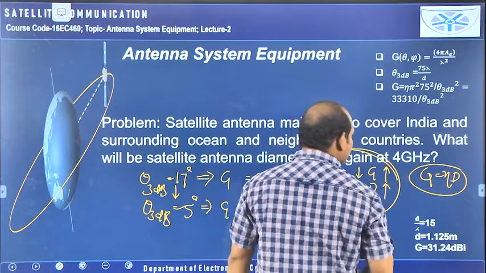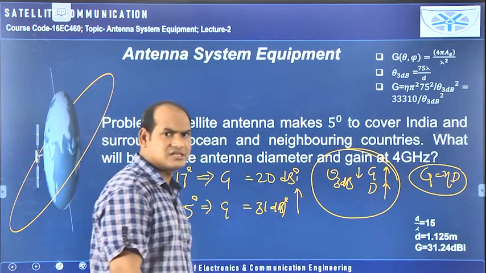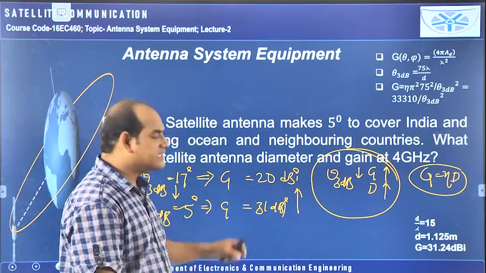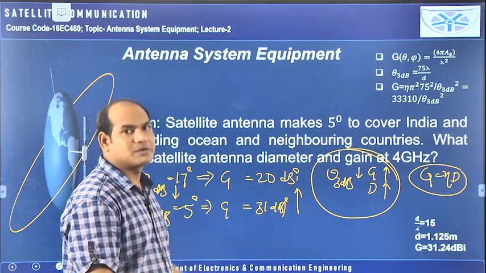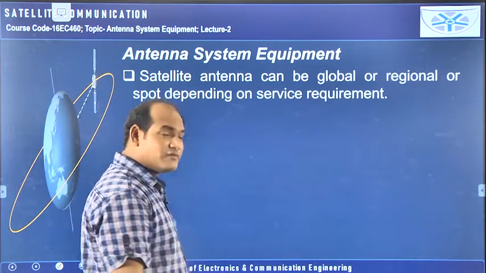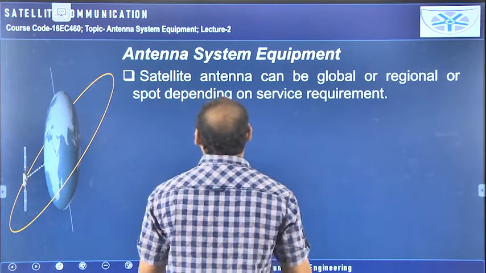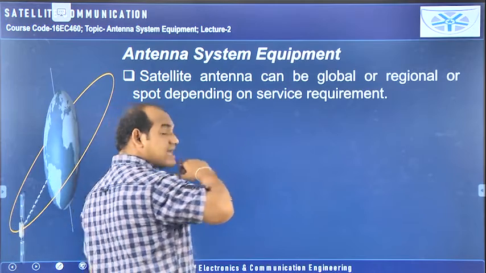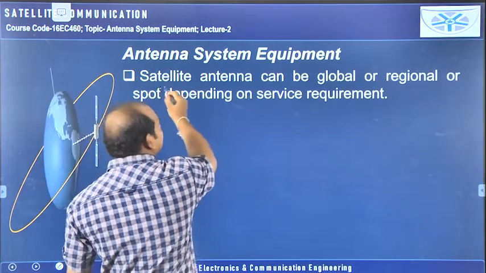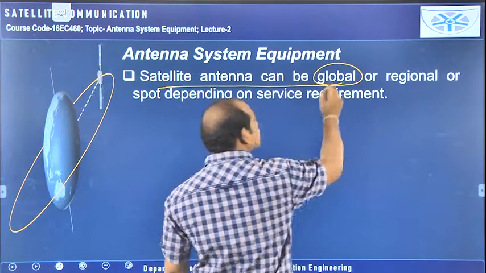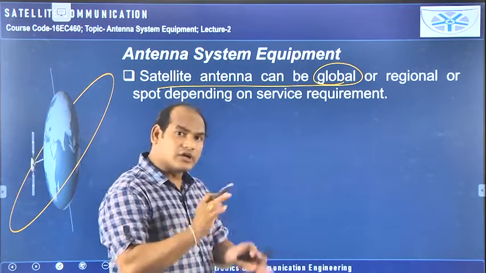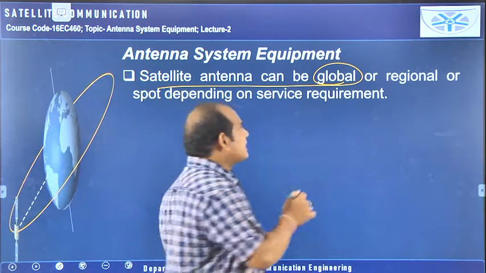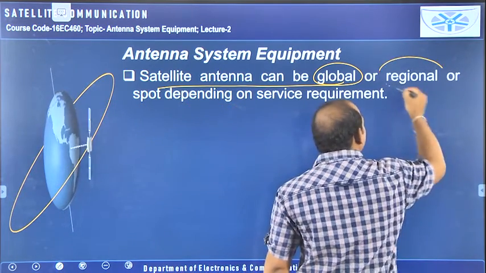This is the thing you need to understand from these problems, not only simply substituting the values in the equations. You need to get what we have understood from the problem. From the first problem, they had given it as global. That means a satellite antenna can be global, it can cover the total earth, or it can cover a certain regional area.